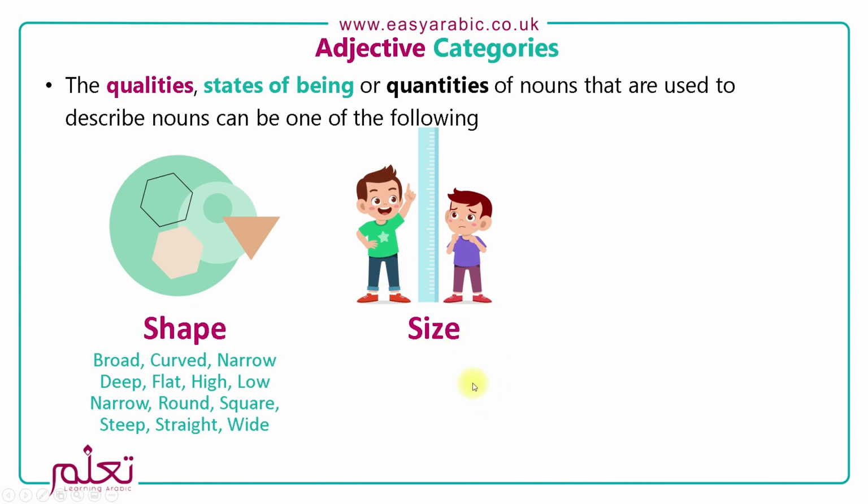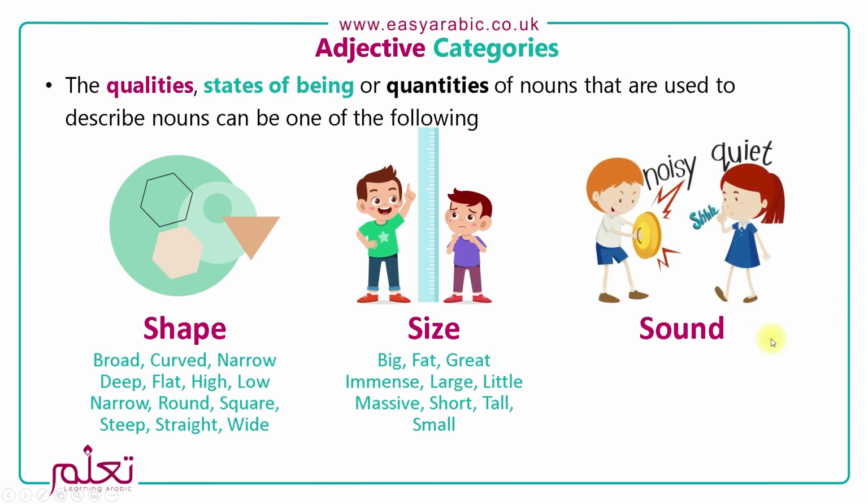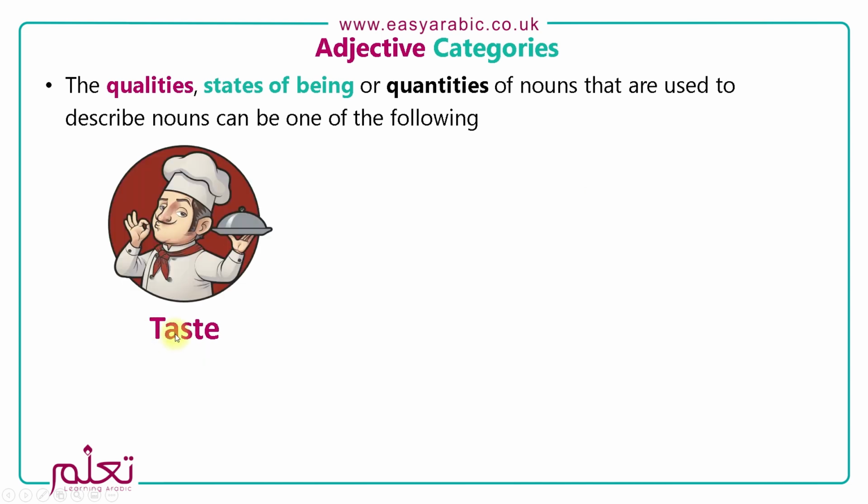So we can say someone is big or small, large or little, tall or short. Then we have sound. We can say something is really loud, or noisy, or quiet. When it comes to food, we can use taste. So we say something is really delicious, or the coffee is really strong, the tea is weak.